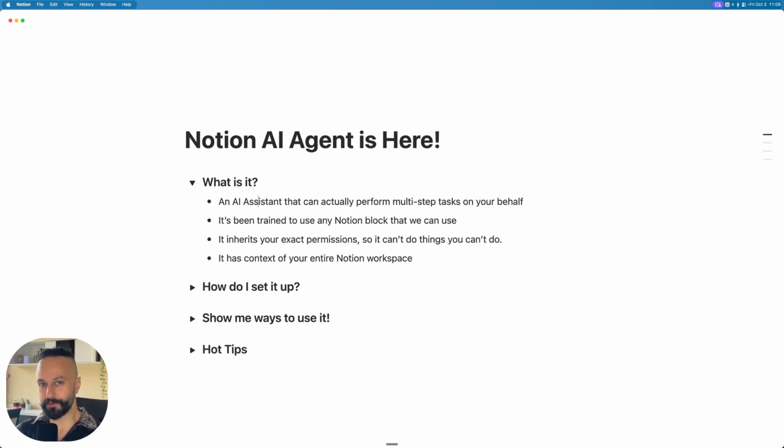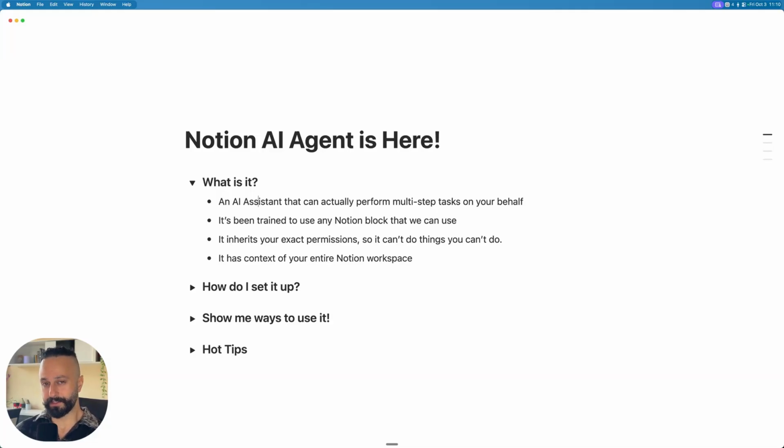Now it has been trained on all the Notion blocks that exist inside the platform. So it knows how to create, how to edit all the blocks. It knows how to manipulate databases, pages. It can essentially do anything that you can do. So try to think of it as a complete extension of yourself, something and somewhere that you can just offload work to, and it can do anything within the permissions that you have.